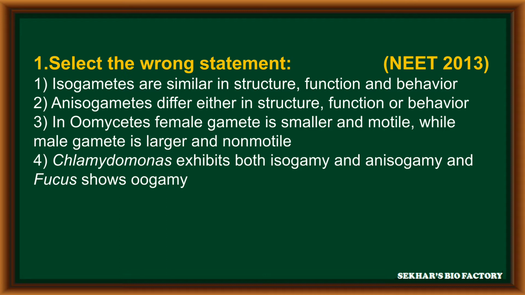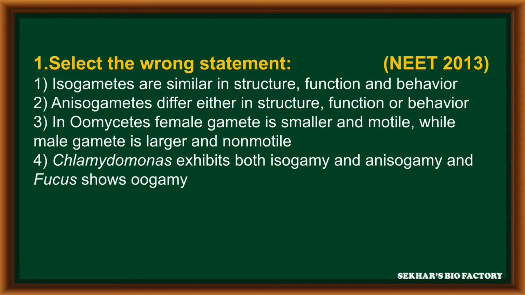Select the wrong statement. First option, isogametes are similar in structure, function and behavior. Second option, anisogametes differ either in structure, function or behavior.